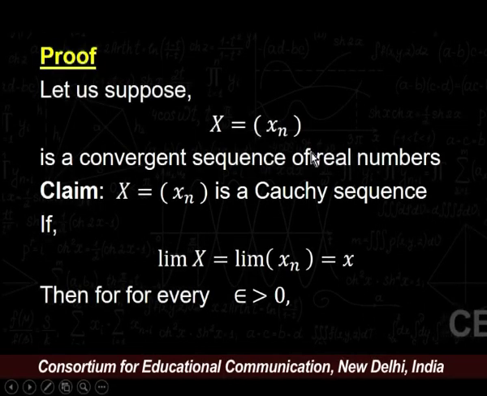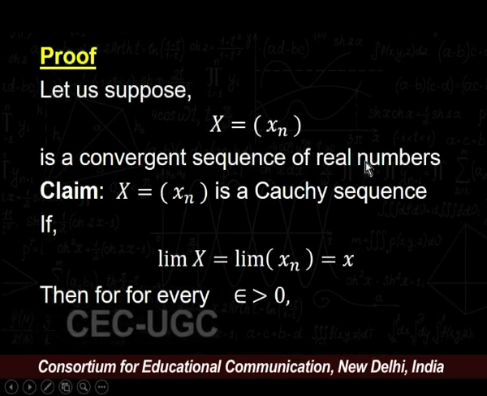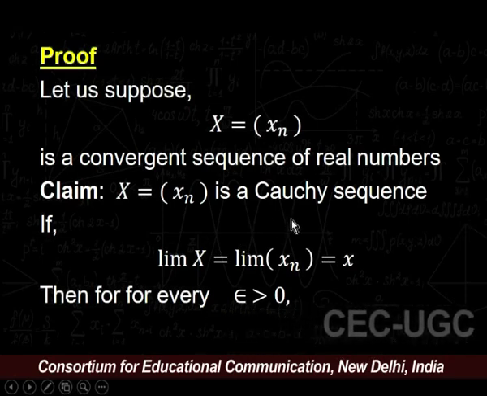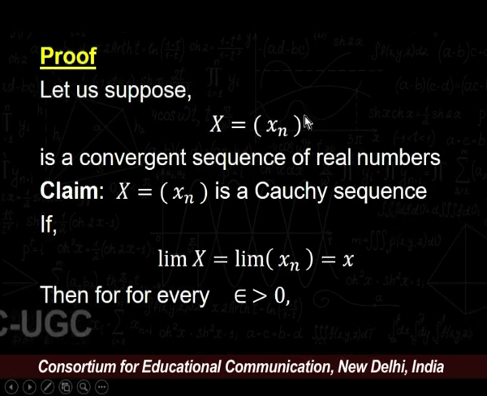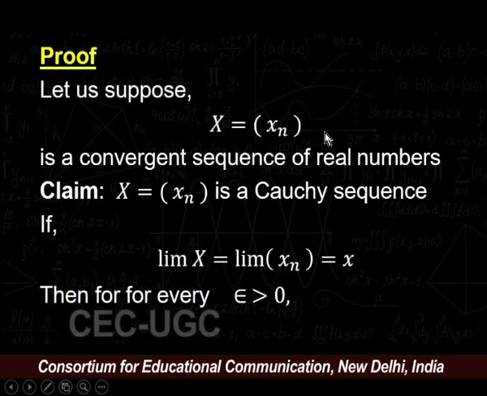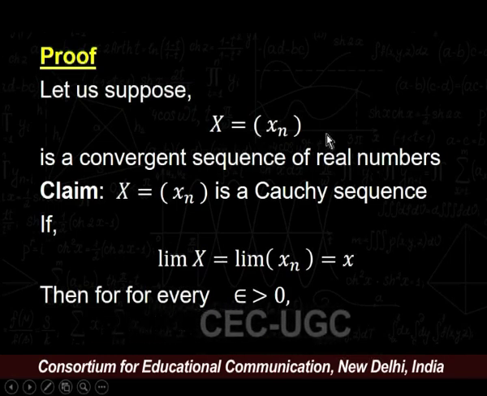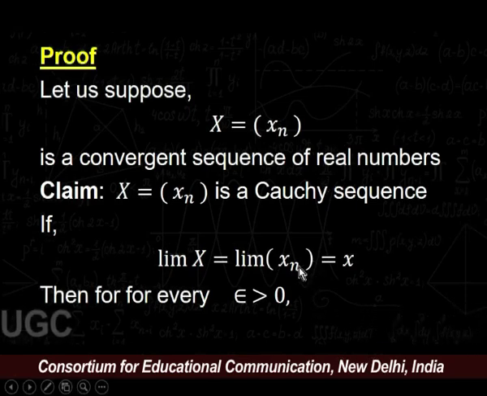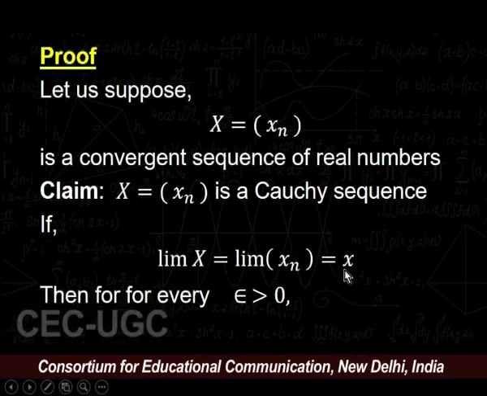Let us suppose x = (xn) is a convergent sequence of real numbers, and our claim is that x = (xn) must be a Cauchy sequence. If x = (xn) is a convergent sequence, then the limit of xn must exist, say limit of xn is equal to x.